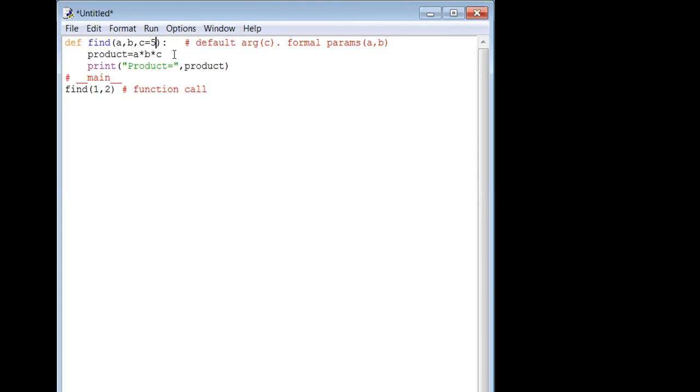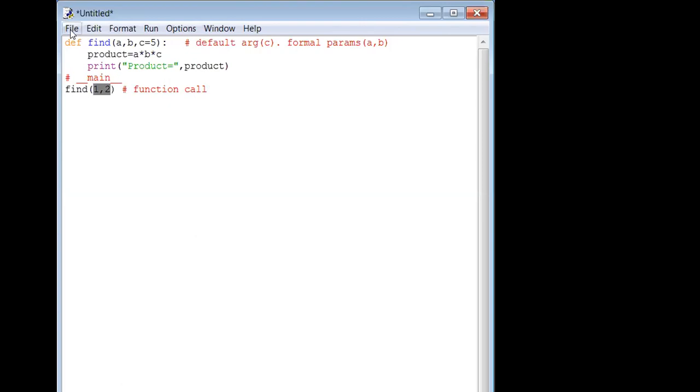Whenever you go with a default argument, you need not push it again from your call. So where is your call, sir? This is your function call. From here you need not push the argument, because of course 1 and 2 are the arguments. They will be passed, pushed to A and B. But what about the third one? The third one is not at all required, because it is already reserved there in the name of a default argument. That's how it works.